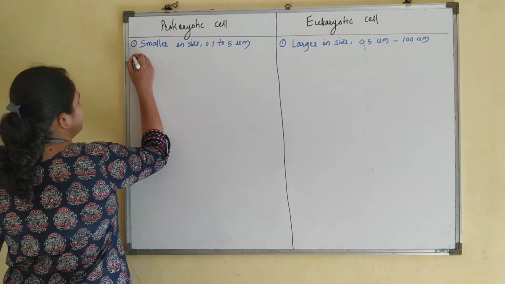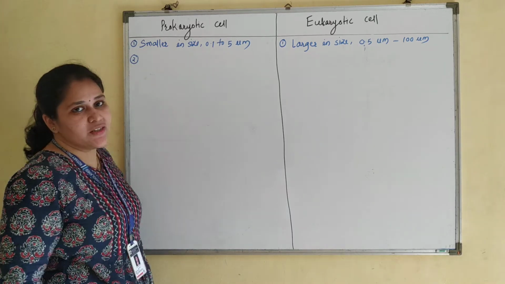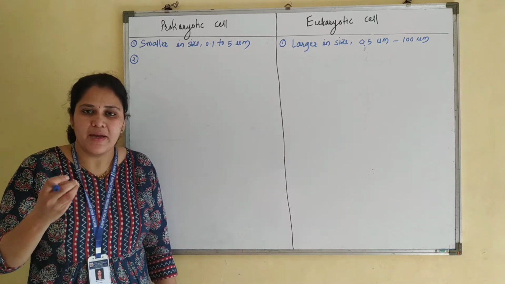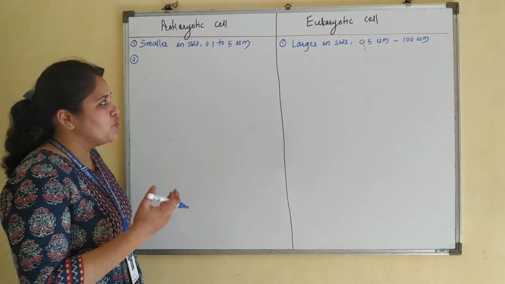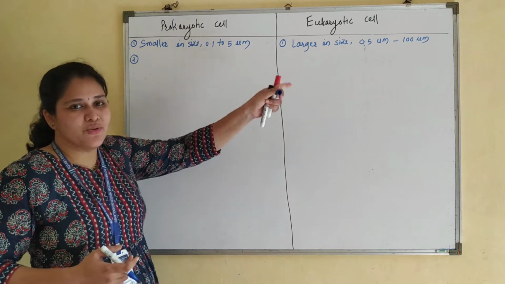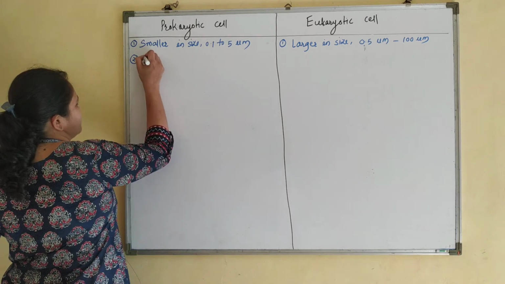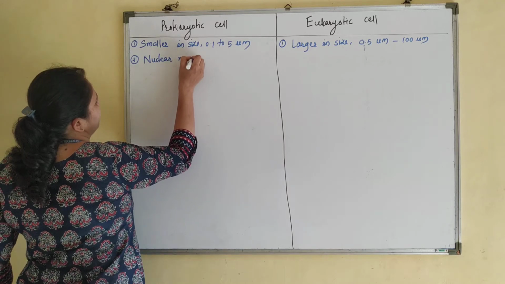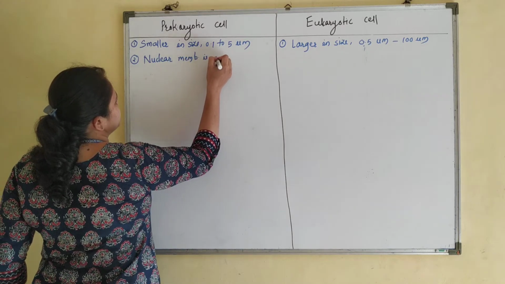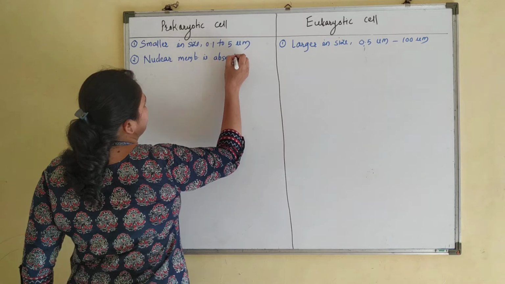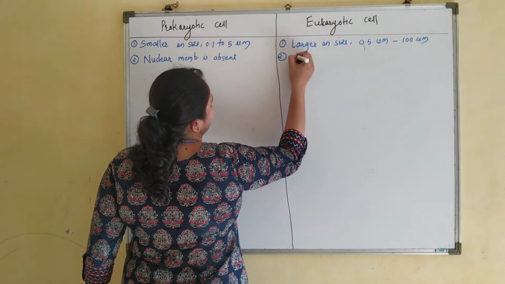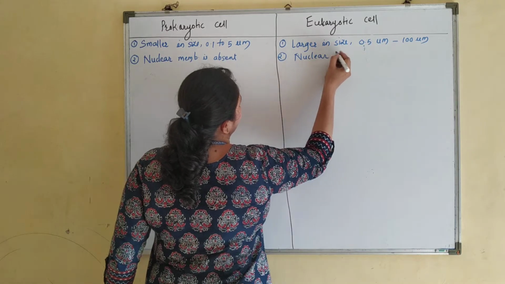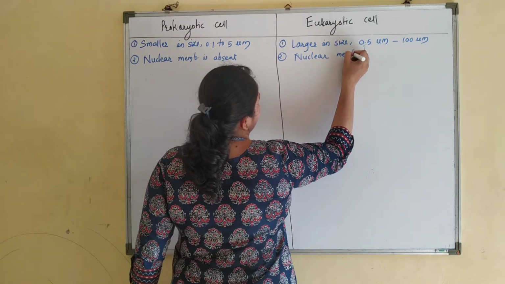Now next difference, as we discussed, genetic material: it is not enveloped, it is not surrounded by nuclear membrane. So in prokaryotic cell, nuclear membrane is absent. In case of eukaryotic cell, nuclear membrane is present.